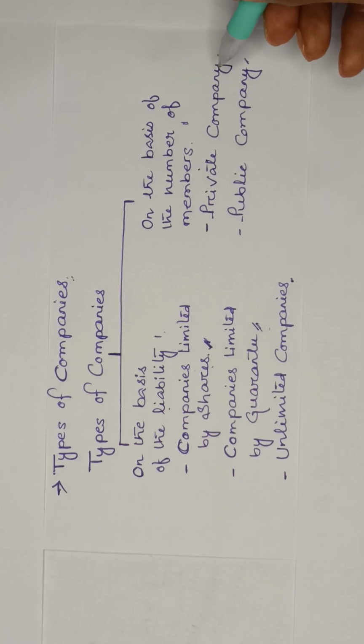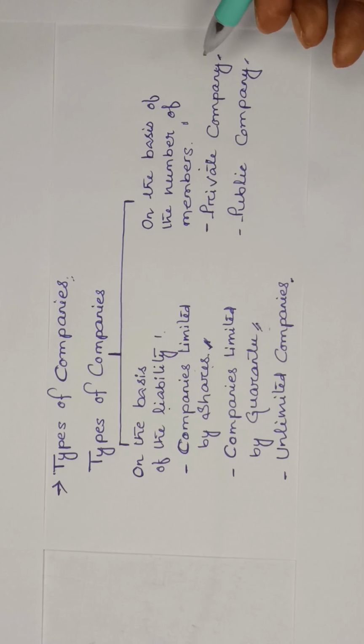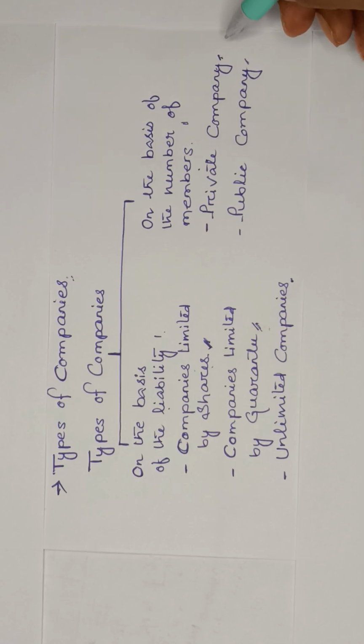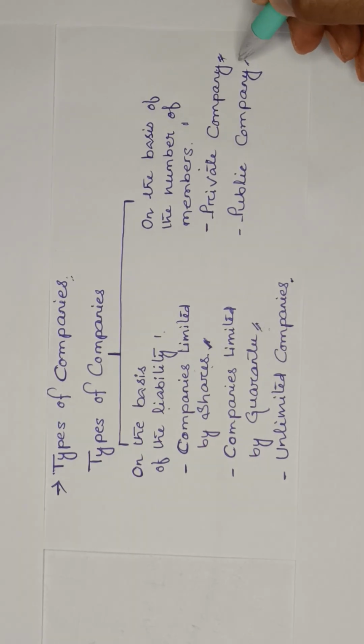And in this type of company, there is a restriction on transferring the shares in the name of other members. This is your private company. But when all these things are not applicable, this will be called a public company, right?